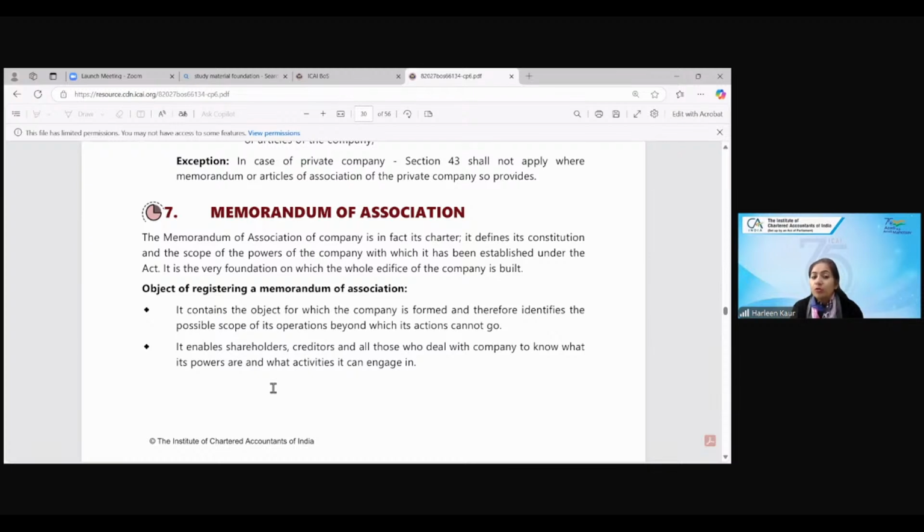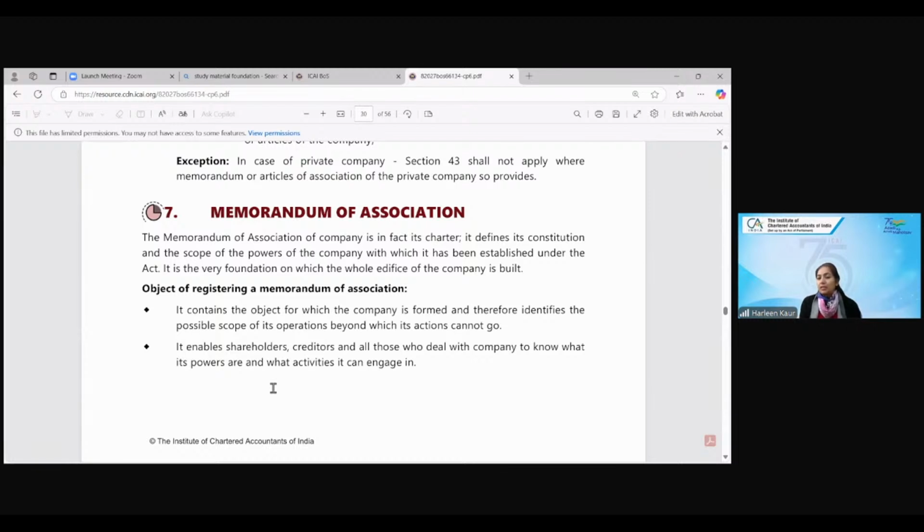It contains the objective for which the company is formed so that the shareholders and creditors who are dealing with me know what my purpose is. Now, children, say for example there is a company ABC Limited which has come into existence. You can keep writing it down. The company is into sale and purchase of shoes. We are retailers, manufacturers. We buy the shoes from the manufacturers, wholesalers, and we sell it in the market. So the memorandum of association clearly says that we are in the sale and purchase of shoes.